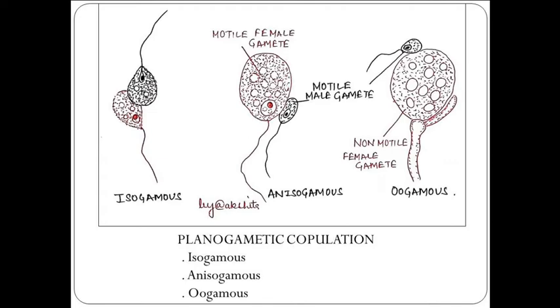When the male gametes are flagellated, the sperms we call, and female gametes non-flagellated, we call them ovum or egg. This is the oogamous type. So when the two fusing gametes are flagellated, morphologically similar but differ in size, that is anisogamous. When the two fusing gametes are flagellated and morphologically similar, then we call them isogamous.